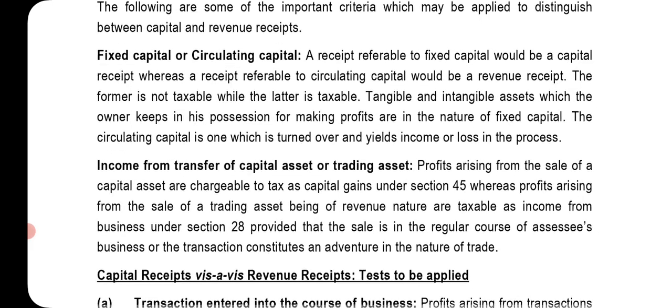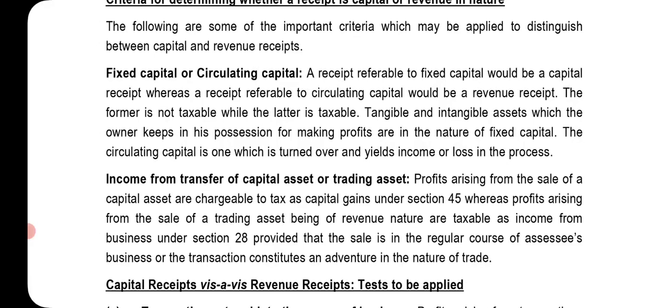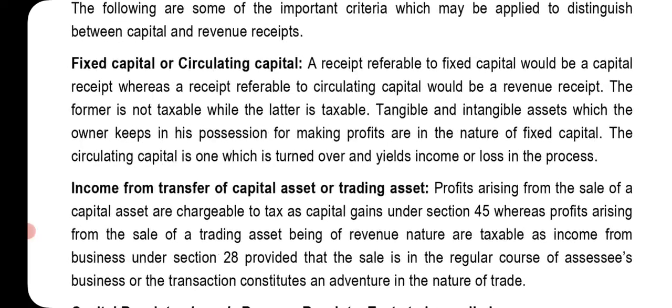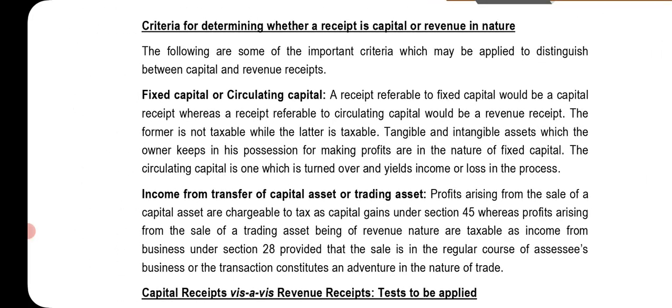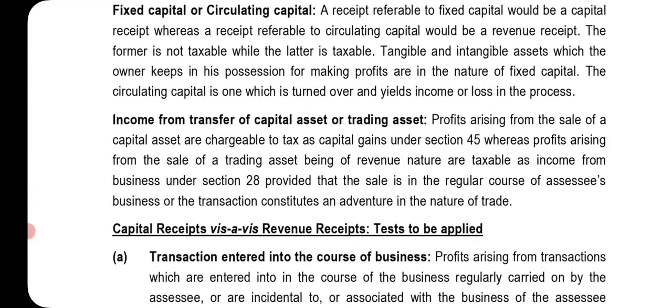Fixed capital or circulating capital. A receipt referable to fixed capital would be a capital receipt, whereas a receipt referable to circulating capital would be a revenue receipt. The former is not taxable while the latter is taxable. Tangible and intangible assets which the owner keeps in his possession for making profit are in the nature of fixed capital. The circulating capital is one which is turned over and yields income or loss in the process.